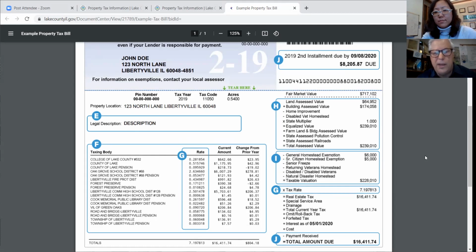And if you disagree with the assessed value of your property, you can file an appeal with the Lake County Board of Review. It's very easy to do this. The links are right online. You don't have to appear in person. And it's a very simple process now. So let's say that the Board of Review turns down your appeal. Where do you go then? You can go to the State Property Tax Appeal Board, called PTAB. So that's how you appeal your appeal, and the state will decide whether your assessed valuation is correct, or lower it or raise it. That's where you go for that.